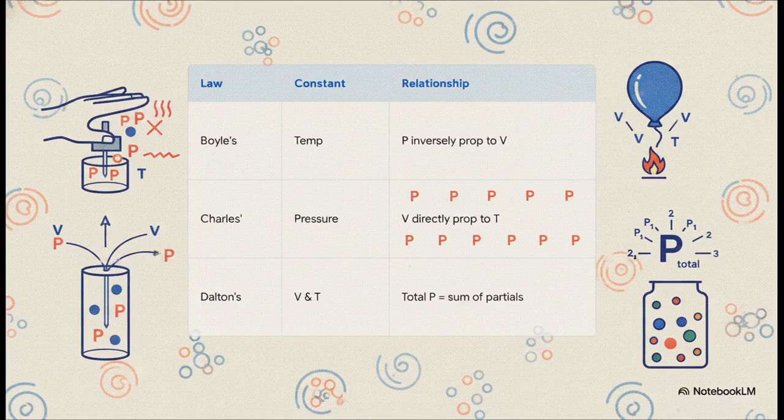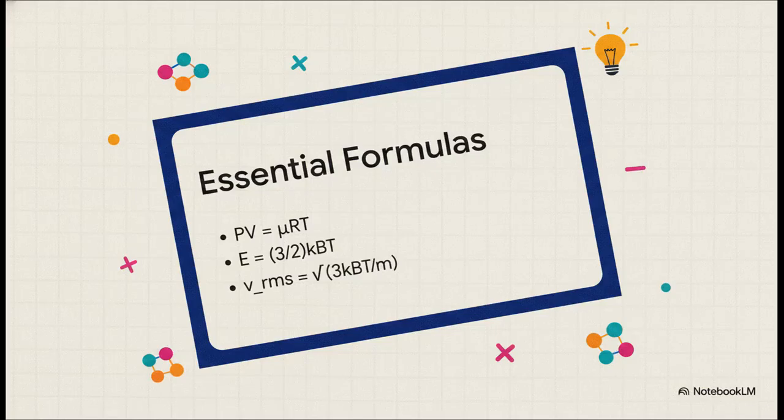Okay, here is your ultimate cheat sheet for the macroscopic laws. We've organized these key concepts into a simple study guide for rapid recall. For Boyle's law, remember temperature is the constant. Squash the volume down and the pressure spikes up. For Charles' law, pressure is the constant. Heat the gas up and its volume expands. And Dalton's law is super straightforward. In any mixture, the total pressure is literally just the sum of all the individual gases' partial pressures acting totally independently. Let's quickly hit those essential formulas and what they mean in the real world.